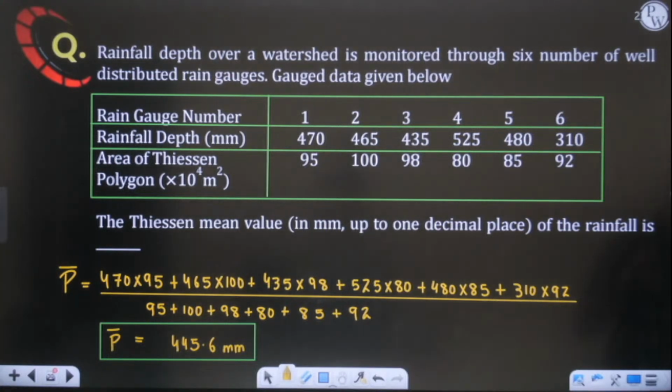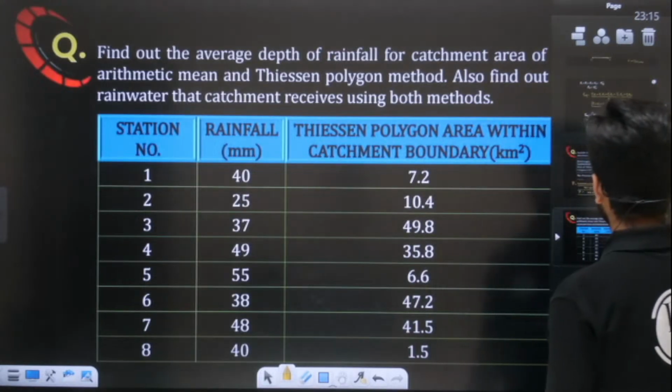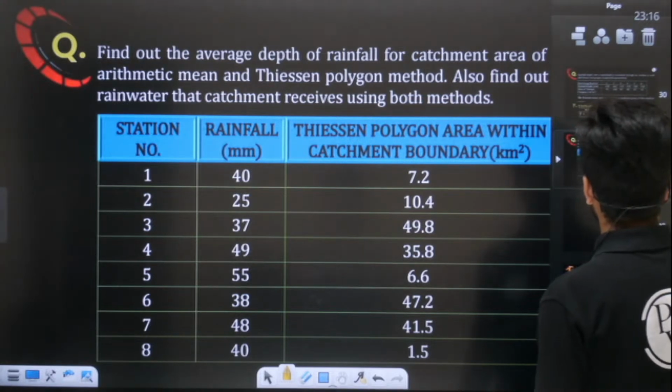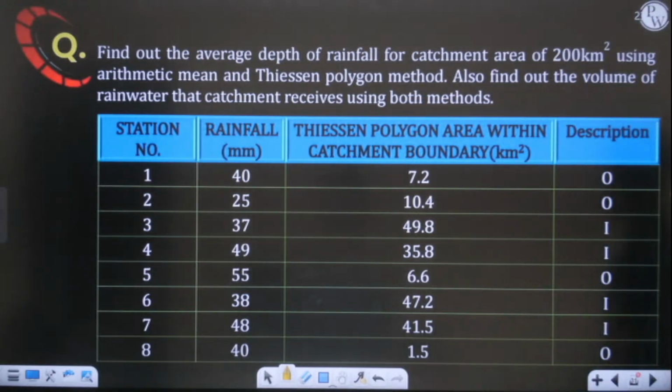Now we'll move on to the next question. This is a brilliant question with the help of which you will understand many concepts. This will give you more insight and more details.